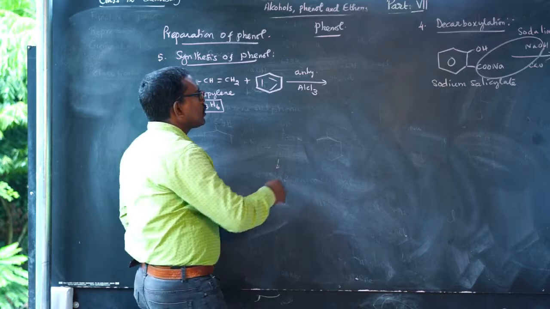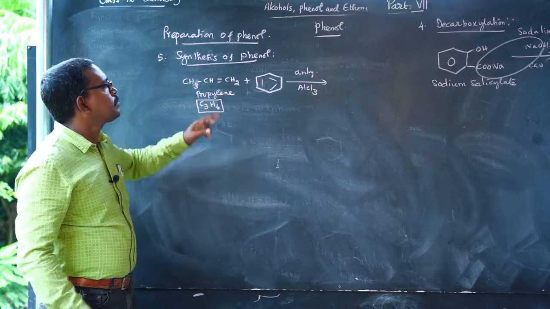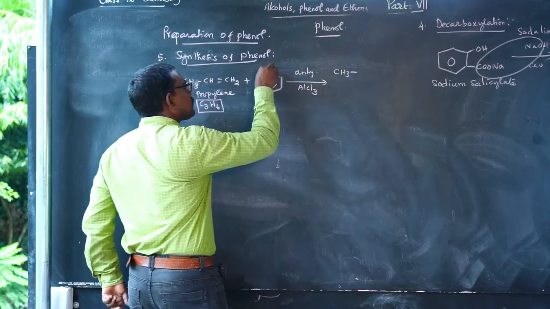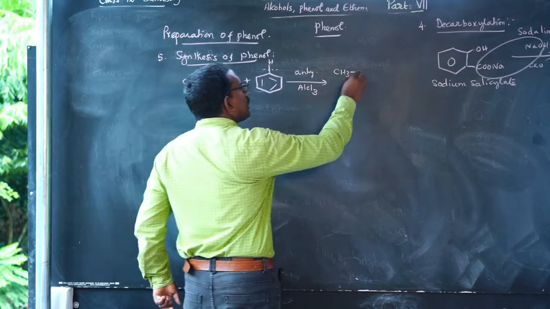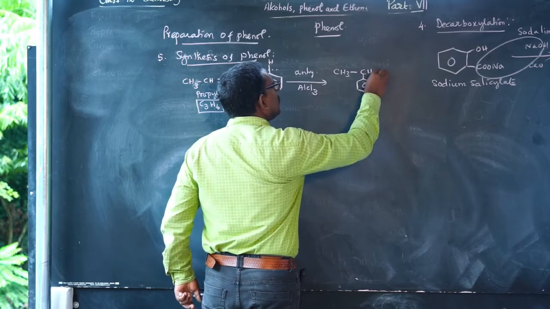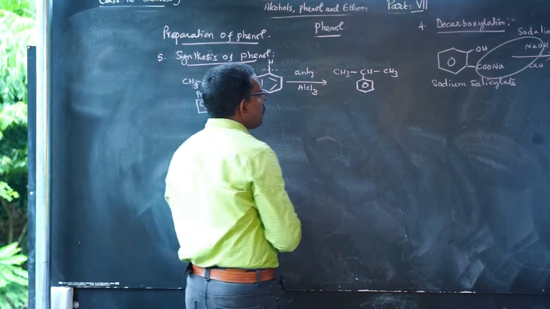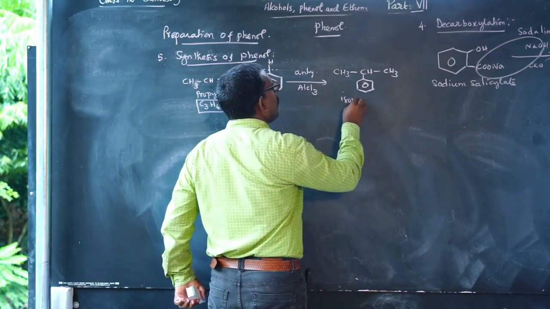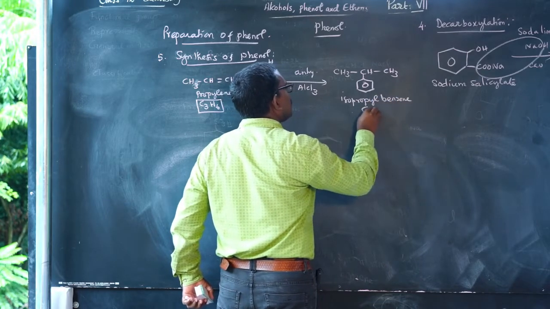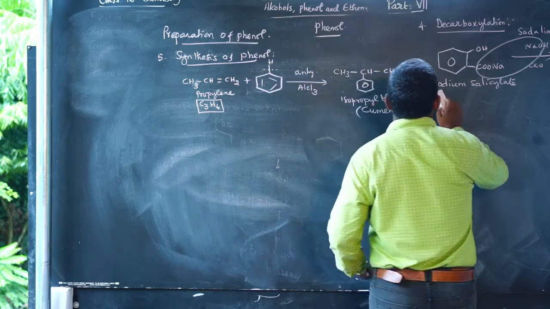It undergoes Markovnikov addition, and the negative part attacks here. So it gives isopropyl benzene. This isopropyl benzene is called cumene.